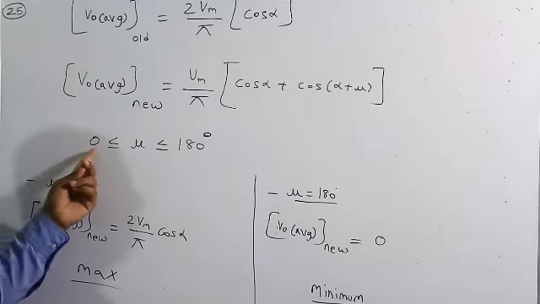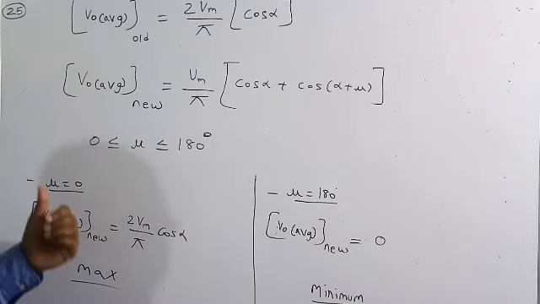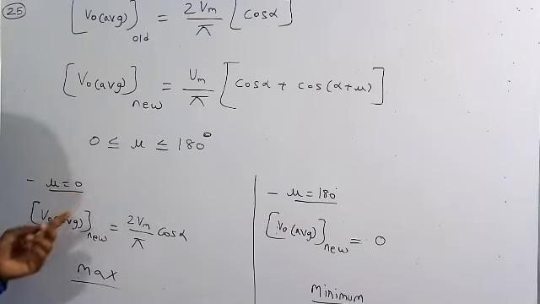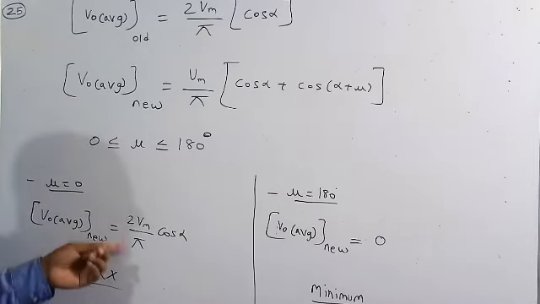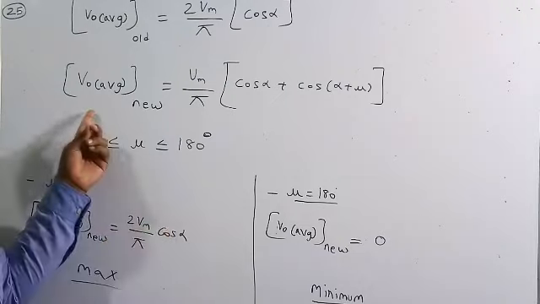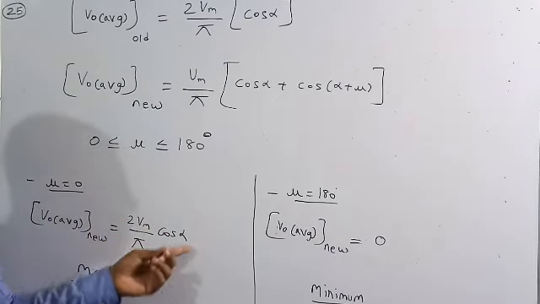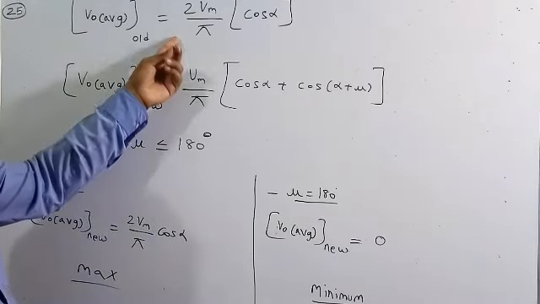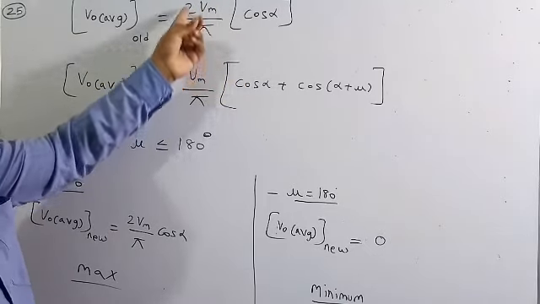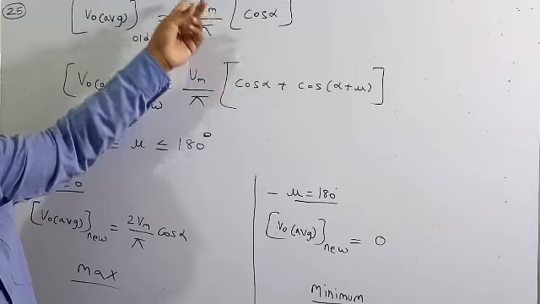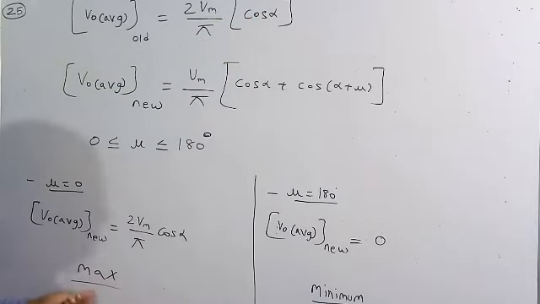So let me check at these two extreme conditions what will be the average voltage. At mu is equal to 0, in this expression I am going to substitute mu is equal to 0, then finally I will get 2Vm by pi cos alpha. This is nothing but the maximum voltage. We already saw that whenever the source inductance is not considered, this is the output average voltage, and this is also the maximum value.